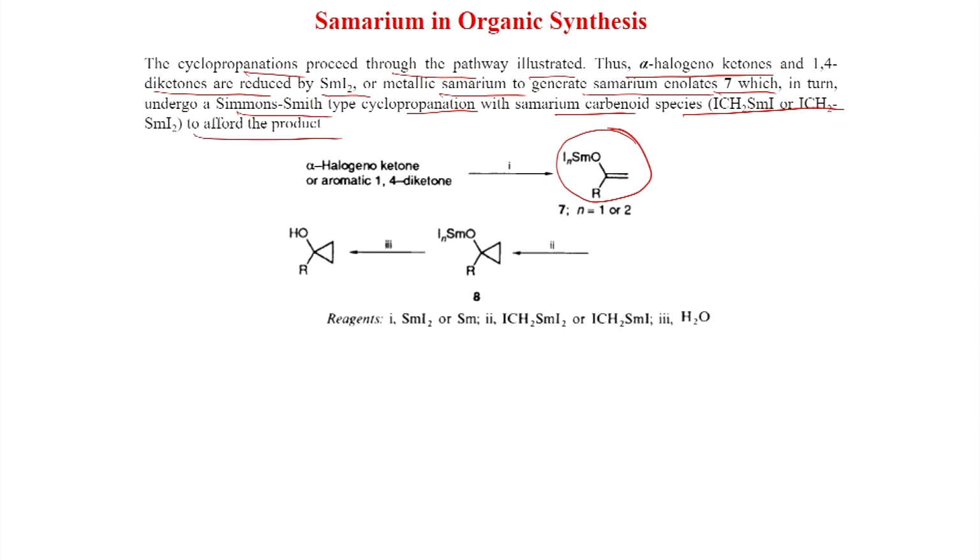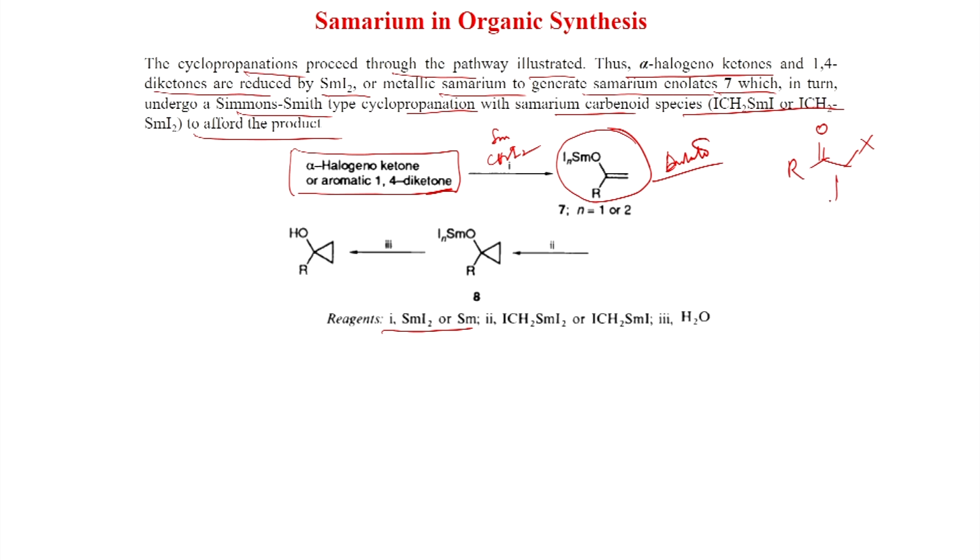So, alpha halogenoketone or aromatic 1,4-diketone, that also we will see. When you treat with samarium and CH2I2, then you get this enolate, or you simply start with samarium iodide here, and this enolate will form. So, what is happening here?